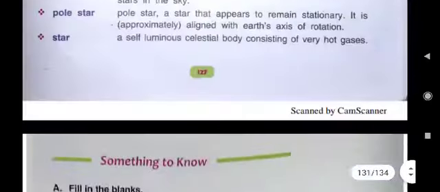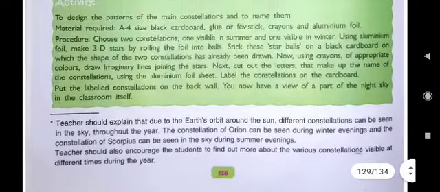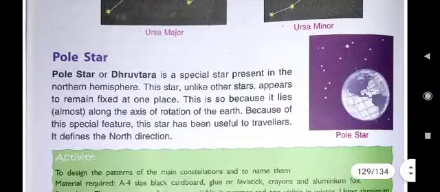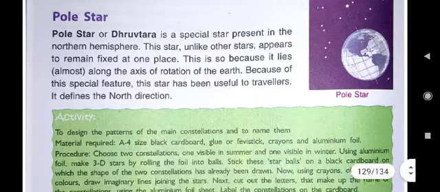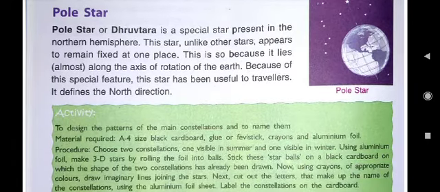Here you see the answer is written on page number 126. Here it is written about the Pole Star. You see what is written? Pole Star or Dhruv Tara is a special star present in the northern hemisphere. This star, unlike other stars, appears to remain fixed at one place.